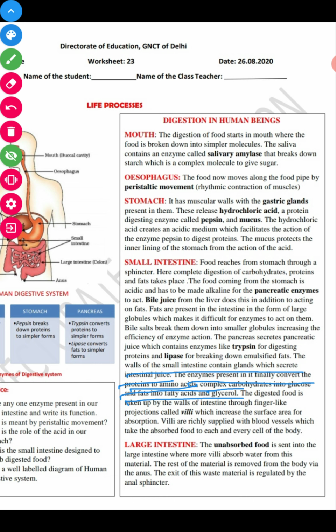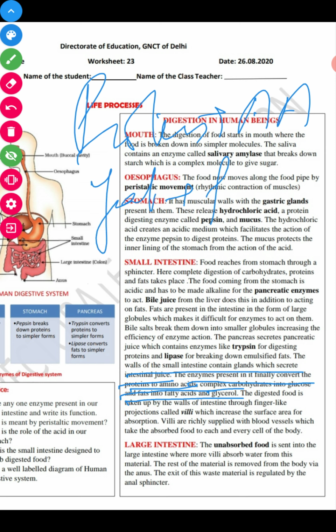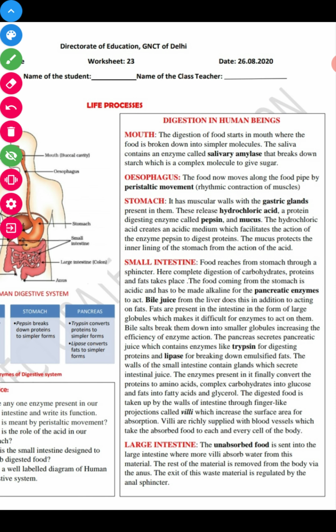Protein gets converted into amino acids, fat gets converted into fatty acid and glycerol, and the third one we have here is carbohydrates like starch, which get converted into simple sugar called glucose, right?